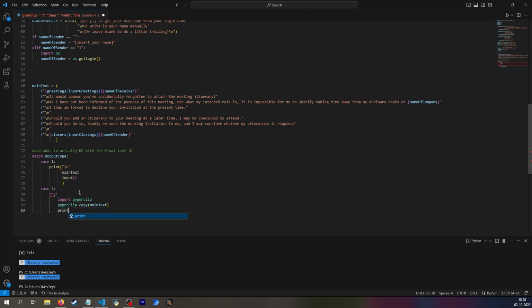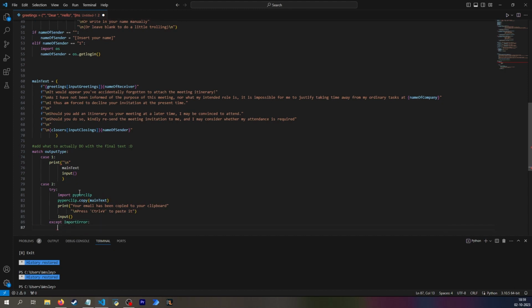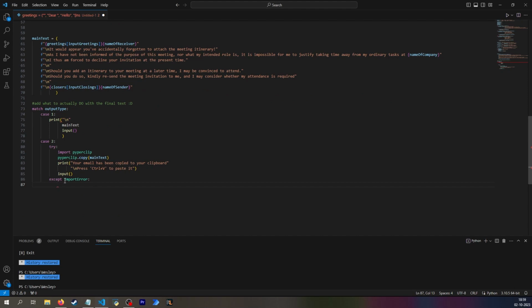And then I can just type in. And likewise, I want it to be kept open using input. If this then fails, meaning you haven't installed pyperclip, then I want to say, well, if I get the error, import error, meaning you haven't installed whatever it's trying to import. So this is a more specific error catching. And I did not find this myself. I need to remember to give credit. That was the thread where I got that solution from. That is specifically checking if the import failed.